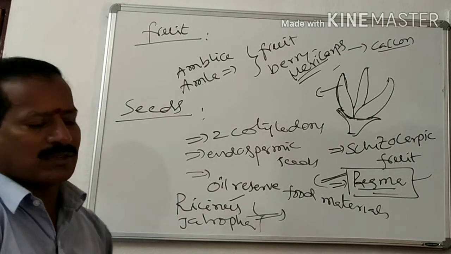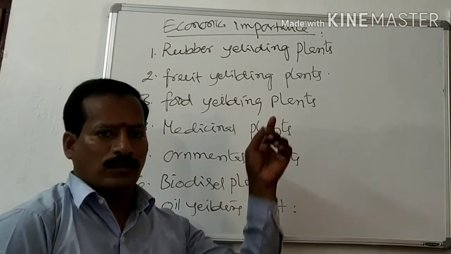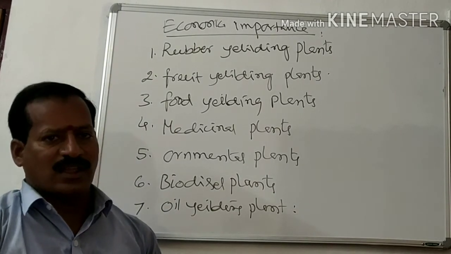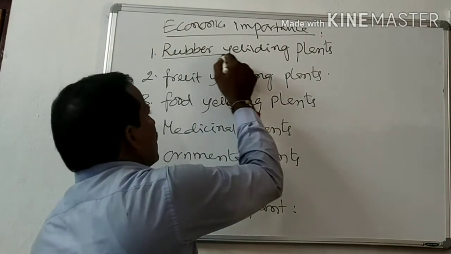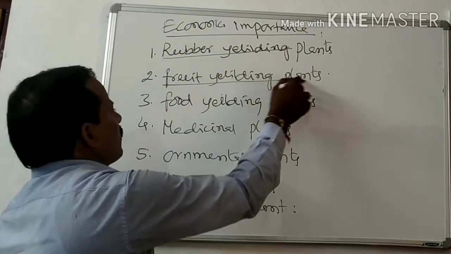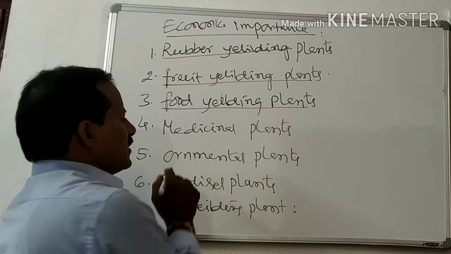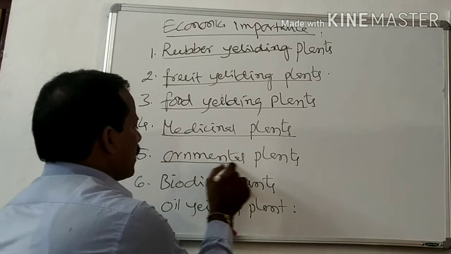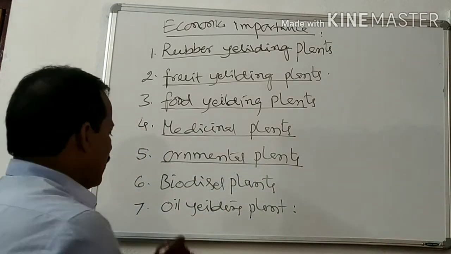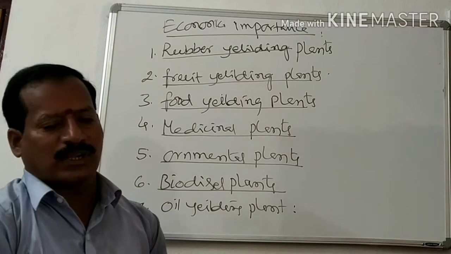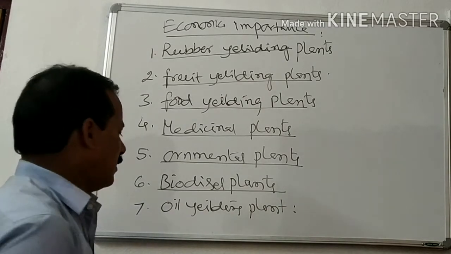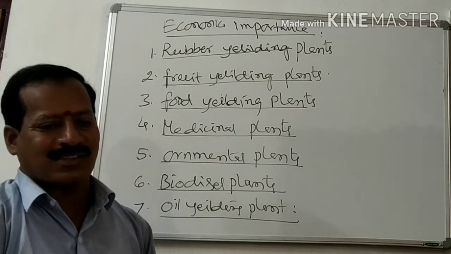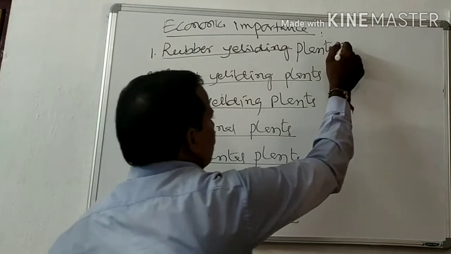Next, economic importance of the family. The Euphorbiaceae members are very useful to mankind in different areas. The first one is rubber yielding plants, second is fruit yielding plants, third is food yielding plants, fourth is medicinal plants, and fifth is ornamental plants for gardening. And the sixth one, biodiesel plants, are very important to generate biodiesel. And the seventh one is oil yielding plants, castor yielding plants.